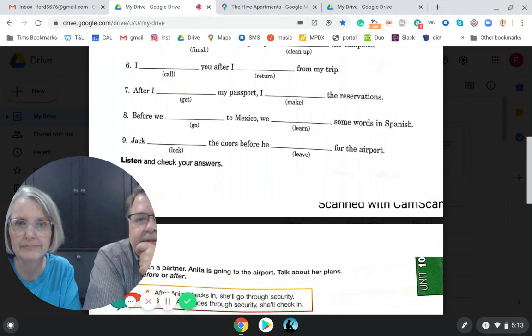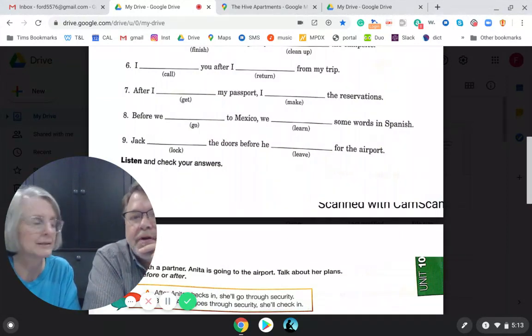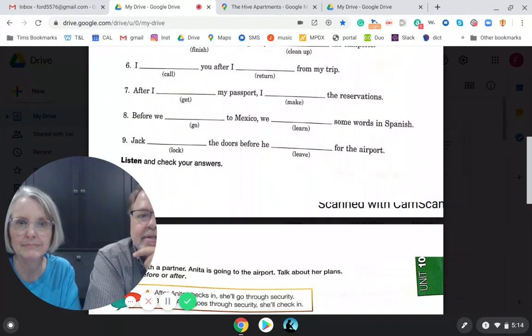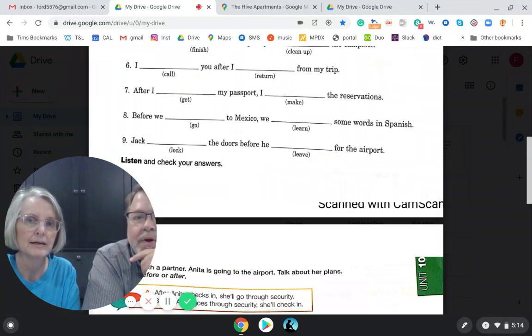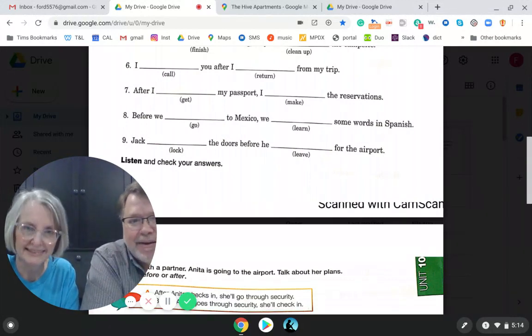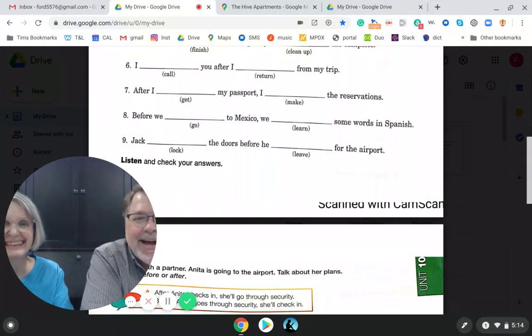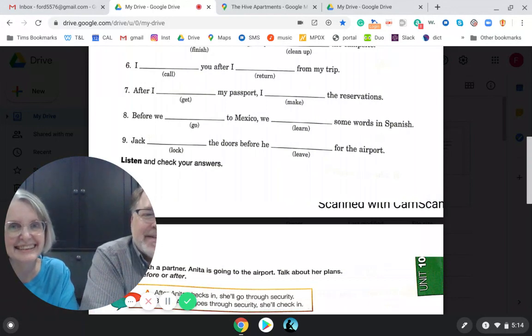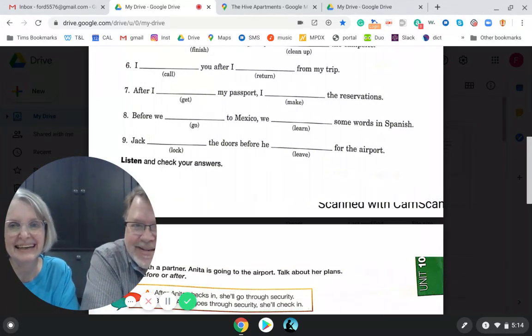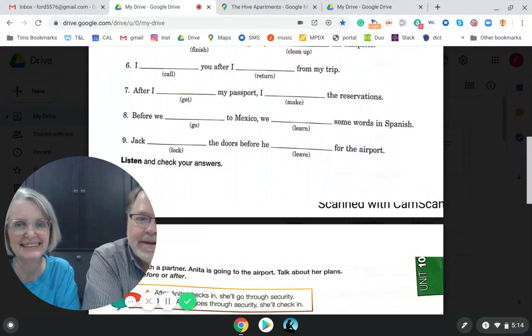Good. The next one is the before or after at the beginning or in the middle? It's at the beginning. So the first verb is going to be present tense. The second verb is going to be future tense. After I get my passport, I will make the reservations. So get and will make.